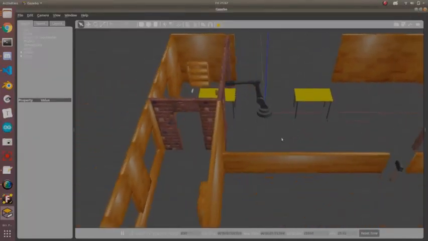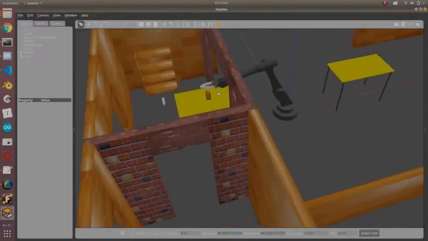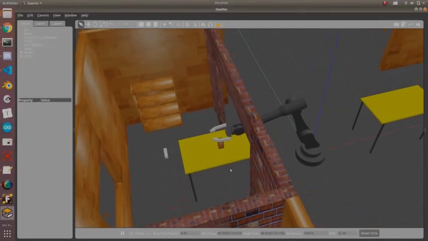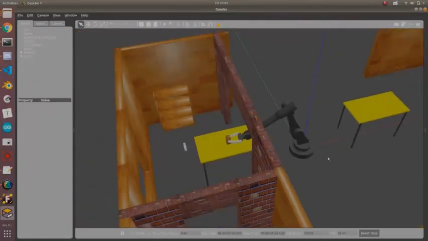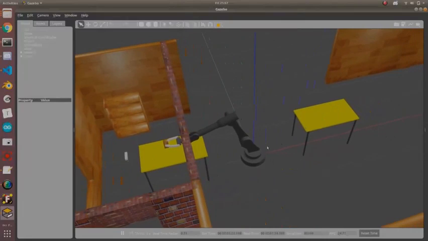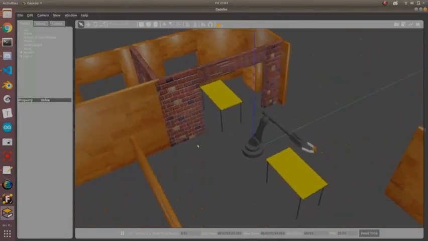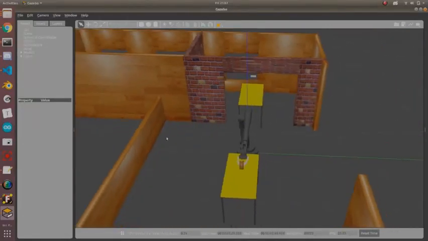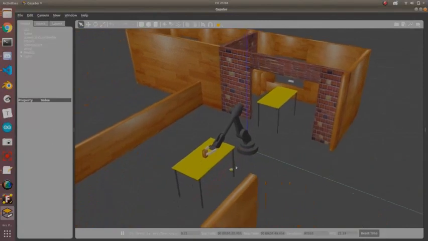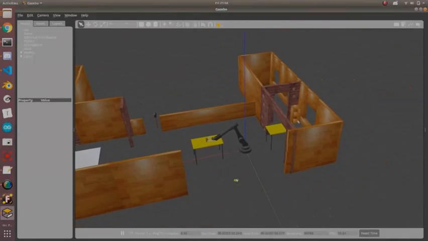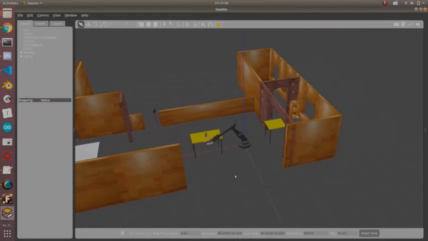The arm has successfully detected the object, picked up the object and grasped it. It avoids various obstacles like the walls on the sides and the table itself while the path planning occurs. And the object has been placed and it has returned to its initial position.